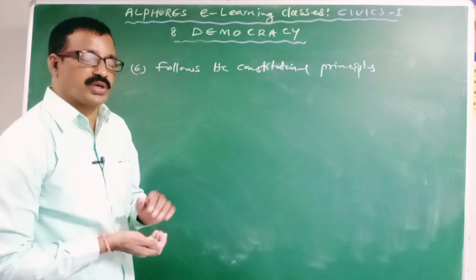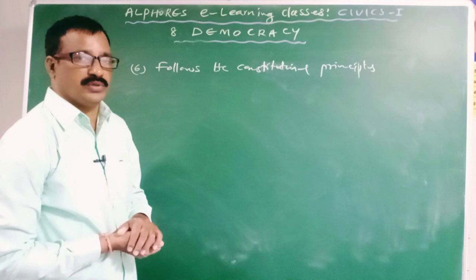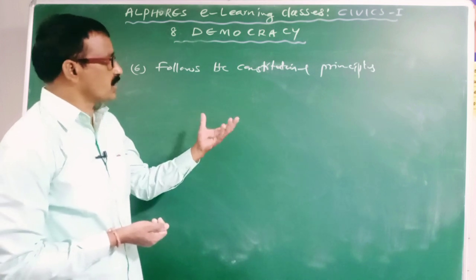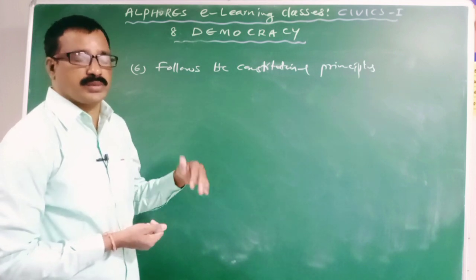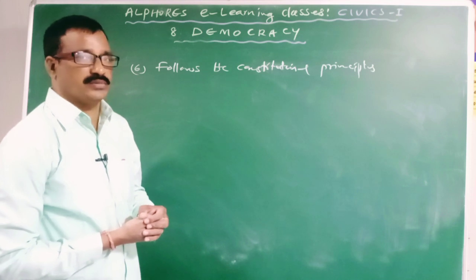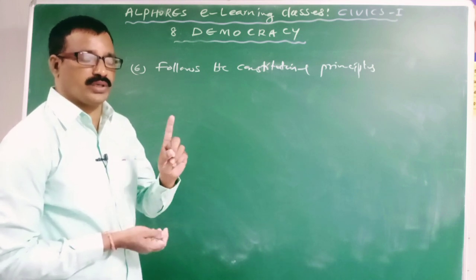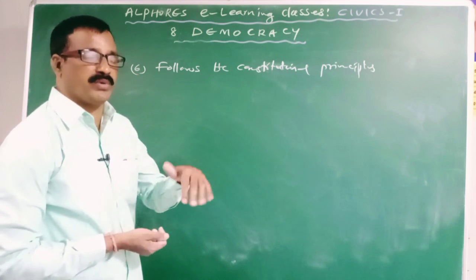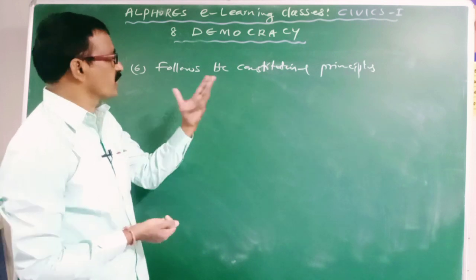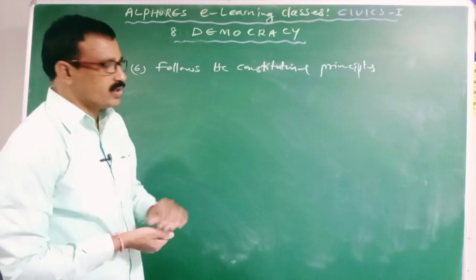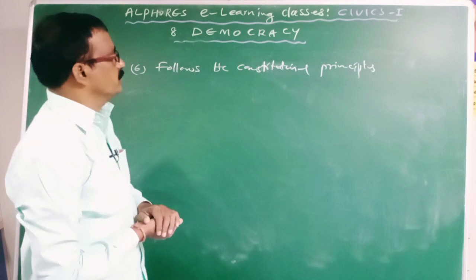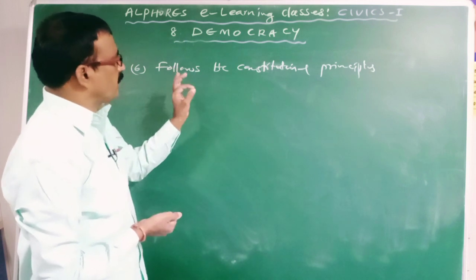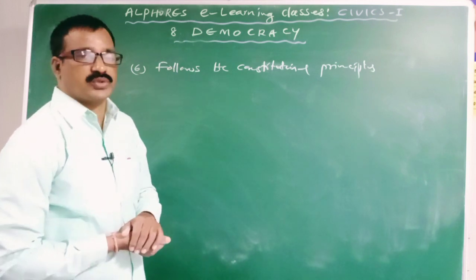Here the constitution may be written or unwritten. In some countries the constitution is written, in some countries it is unwritten. According to my knowledge only Britain has an unwritten one, the remaining states have written constitutions. Clear? So in a democratic form of government, the government cannot go against the constitutional provisions.